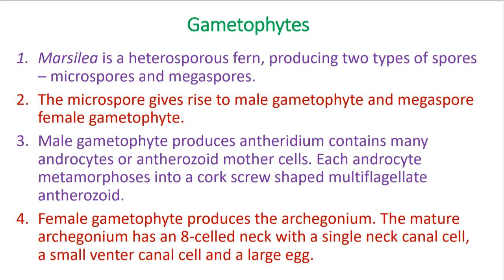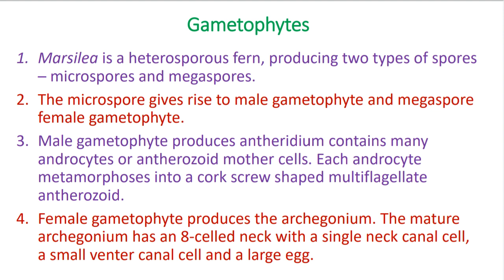Each androcyte metamorphoses into a corkscrew-shaped multiflagellate antherozoid, which is haploid, having a single male nucleus. It is also called the male gamete.